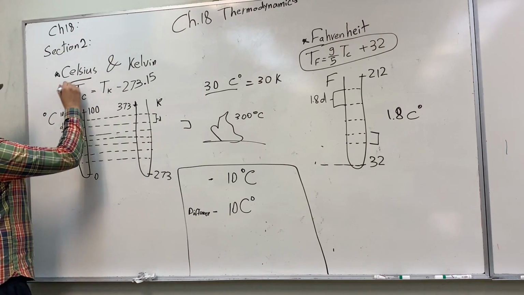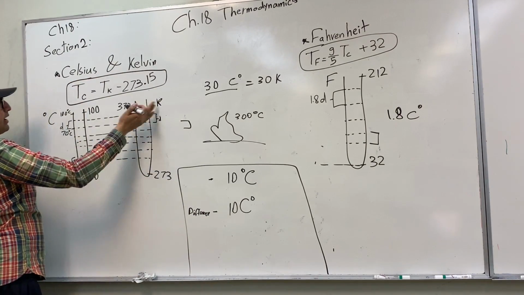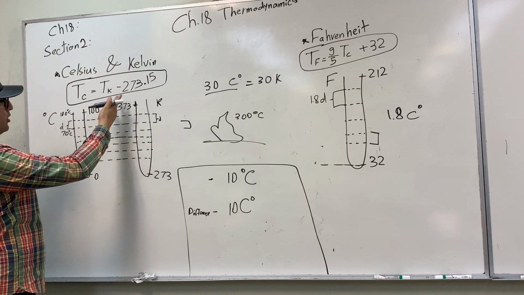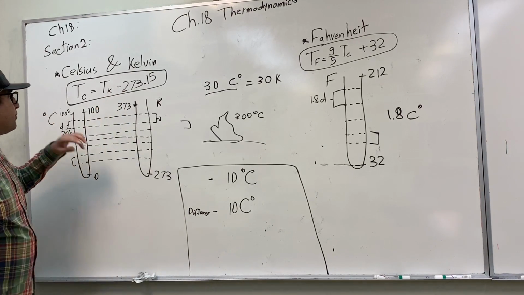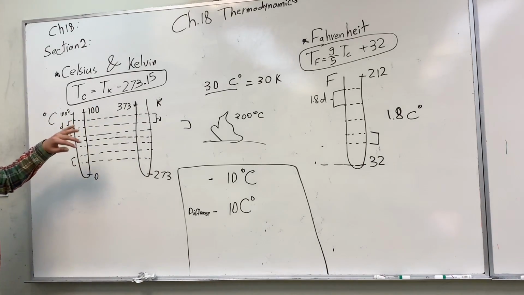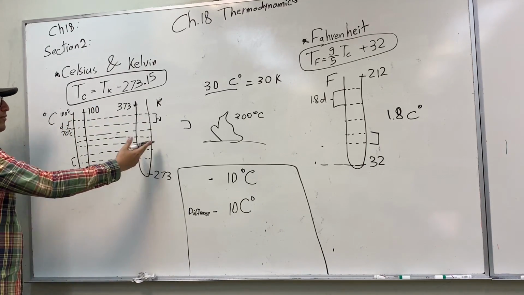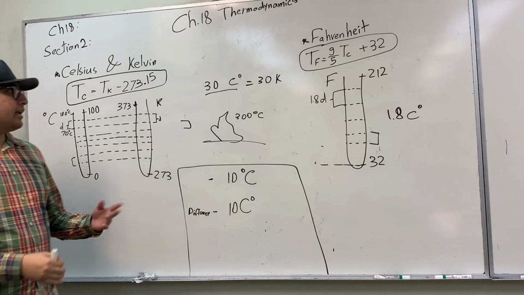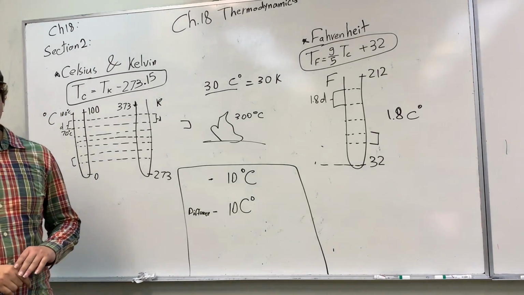And if you want to convert between Kelvin and Celsius, you just subtract 273 from your Kelvin measurement. Why? Because in Kelvin we start at 273. And that's everything in section 2 in this chapter.